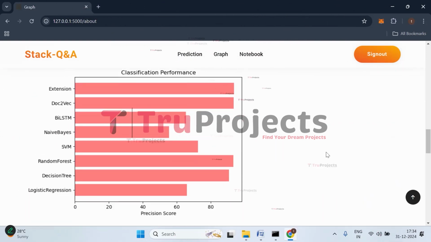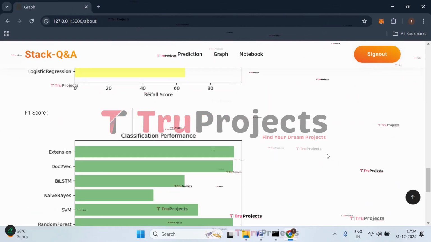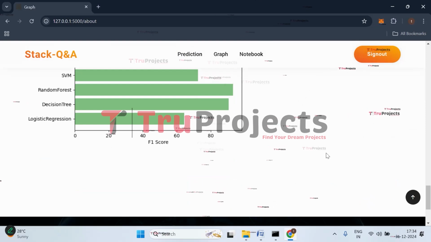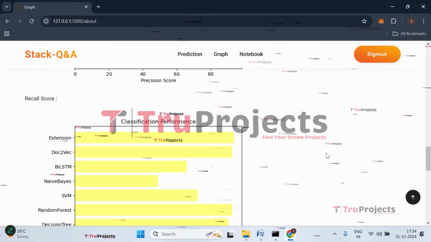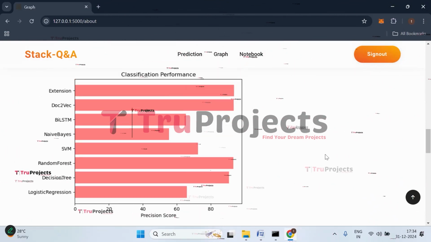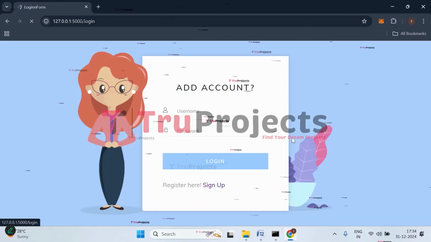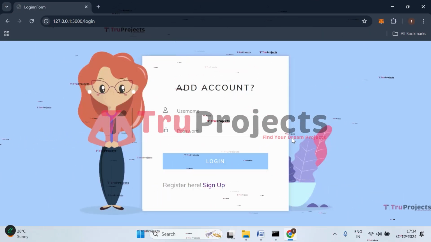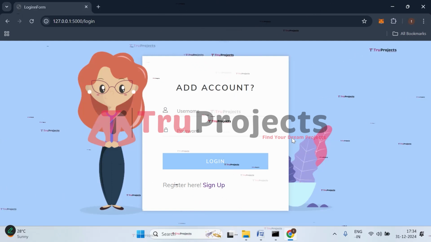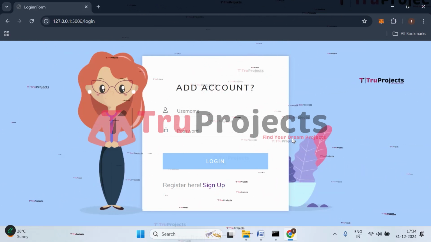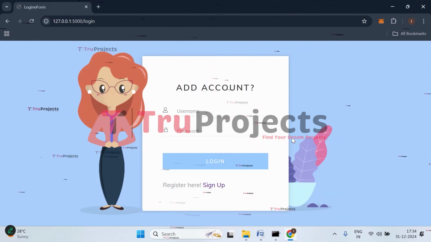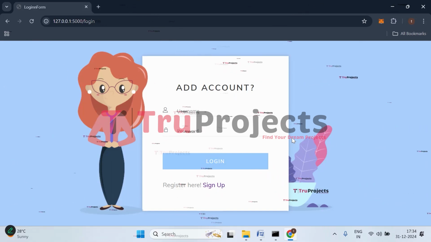And this is the precision score comparison graph. This is the recall score and this is the F1 score. So accuracy, precision, recall, and F1 score are the evaluation metrics used to evaluate the classification models. Now click on sign out. In this project, by giving programming related questions or any error related questions to this system, it will predict what the quality of that question is. So this is all about the project.